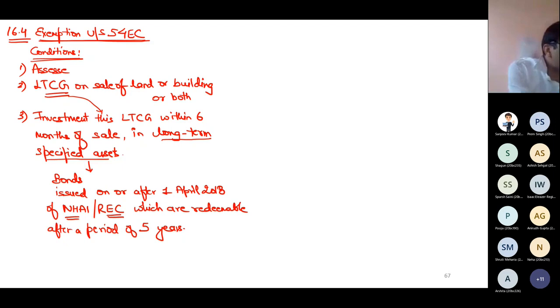Let us discuss an illustration. But one thing you should remember, that the maximum investment is 50 lakh.